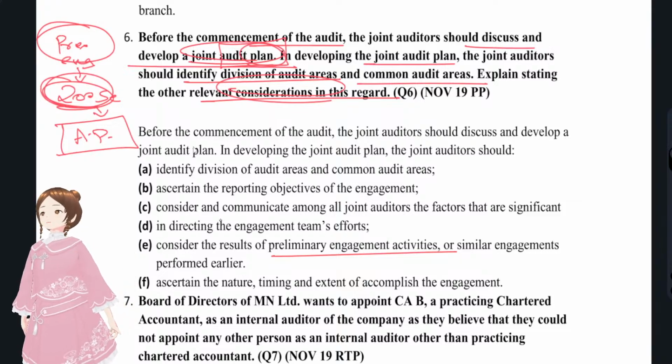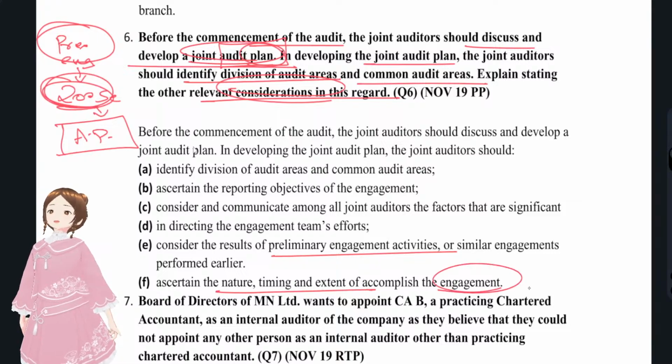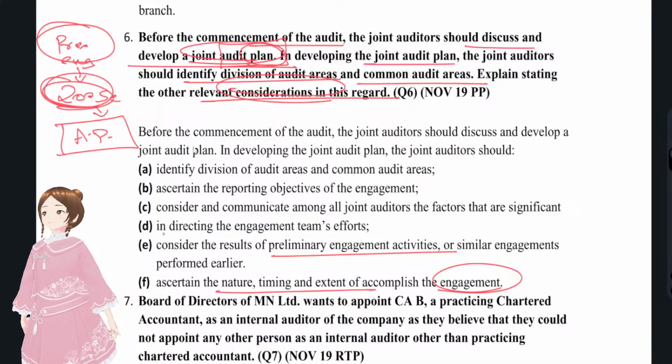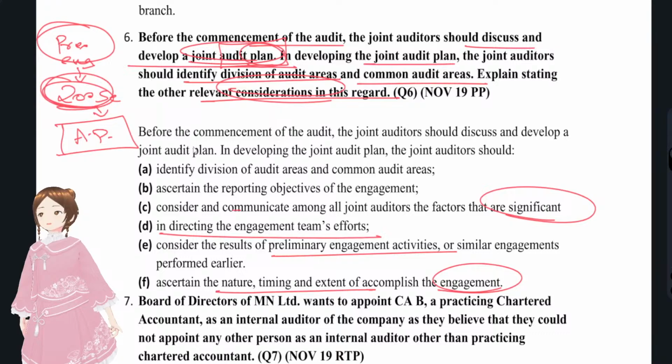Now, preliminary engagement activities were done, along with the nature, timing and extent to accomplish the engagement, in the 200 series. And in audit engagement team meetings, they consider and communicate the significant matters, and then direct the team's efforts to those significant matters.